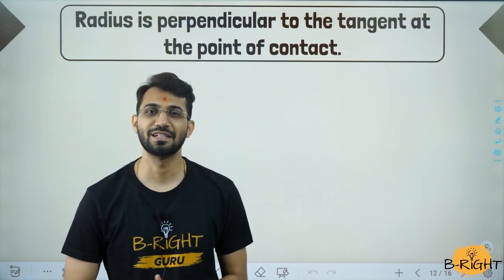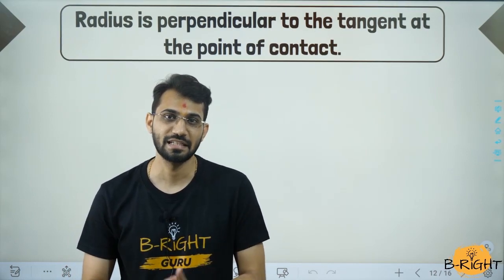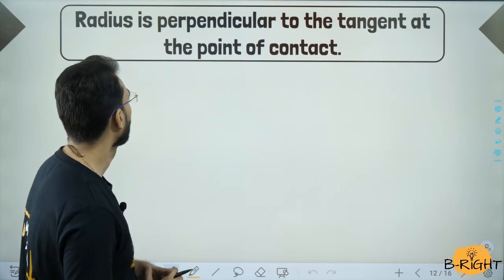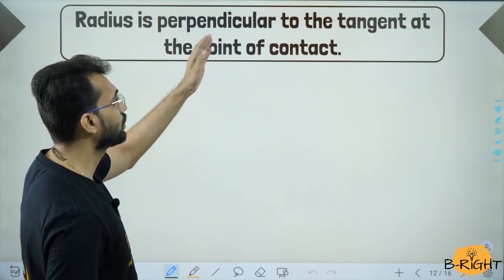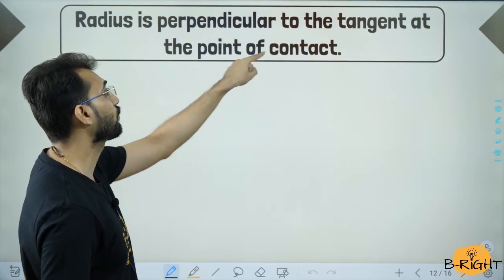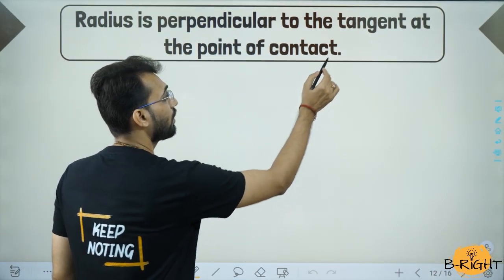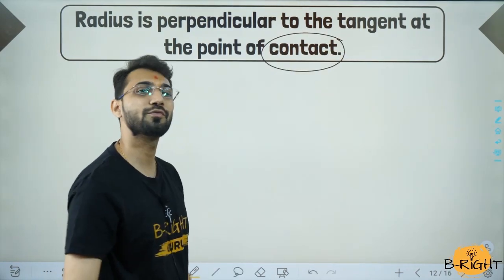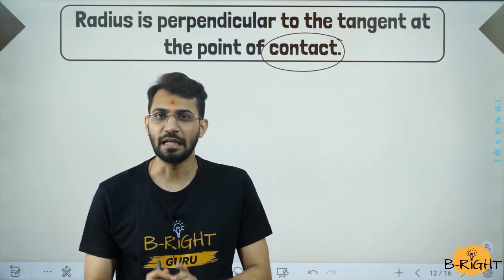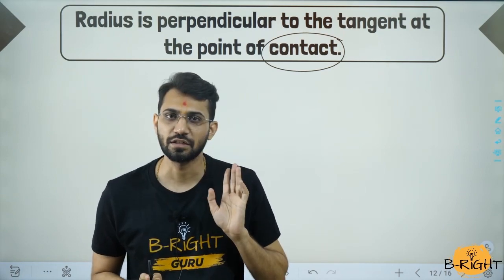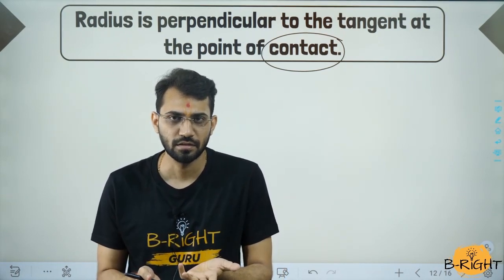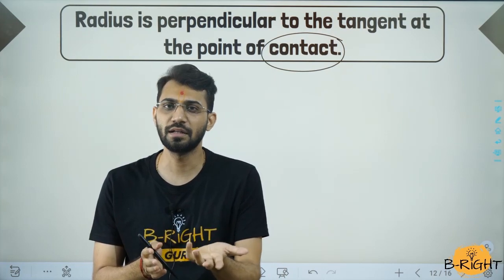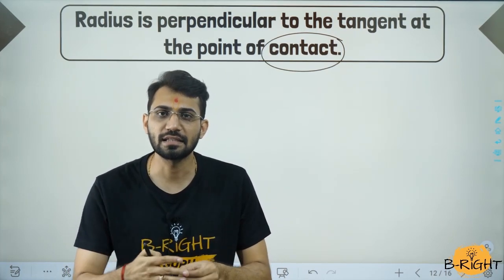The theorem, let us have a look. What does it explain to us? Radius is perpendicular to the tangent at the point of contact. So the word contact is important over here. मतलब हमें एक रेडियस चाहिए और एक टेंजेंट. What is tangent? A tangent is nothing but a line which touches the circle.